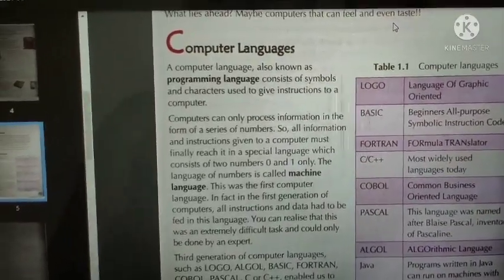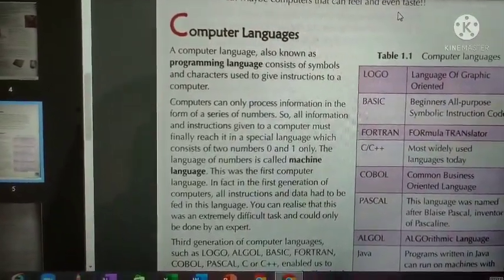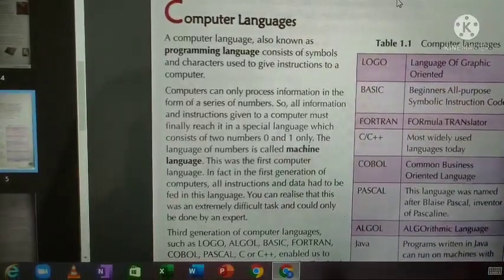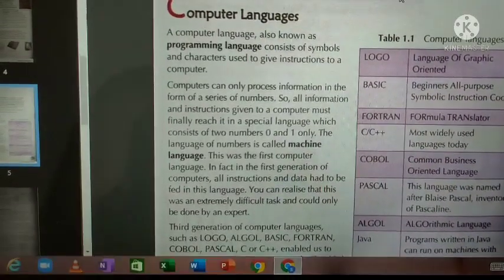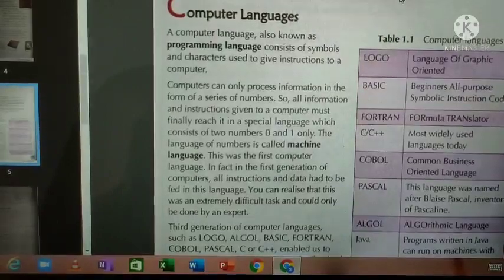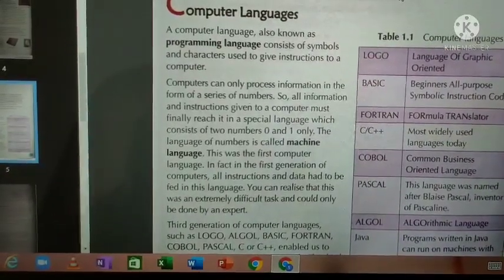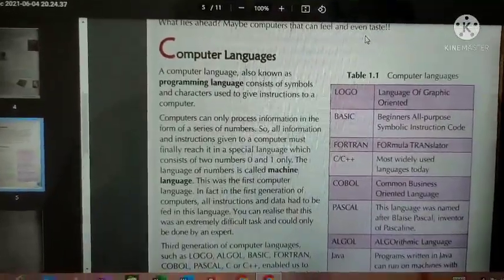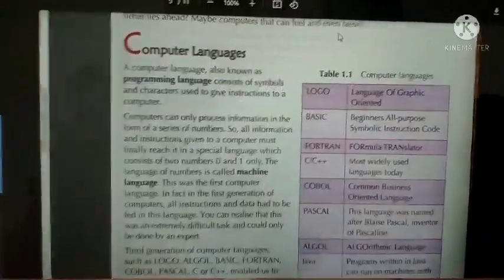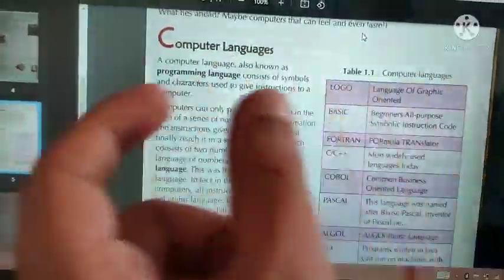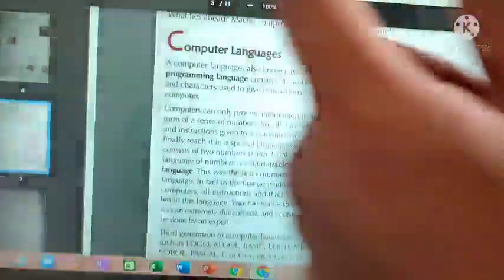Programming language. A computer language, also known as programming language, consists of symbols and characters used to give the instruction to a computer. What the programming language will have, as we know very well, while writing the program, in higher classes you will write a program.